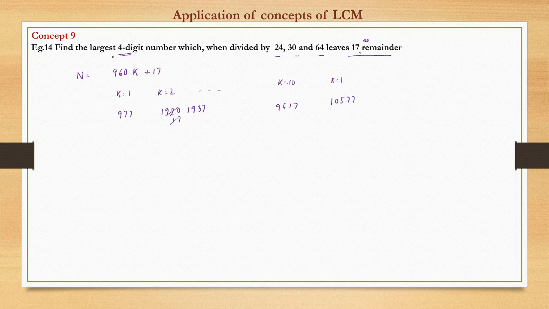So we can find the largest four digit number. So the largest four digit number is this only. The next number, at k equal to 11, becomes a 5 digit number. So this is the answer.